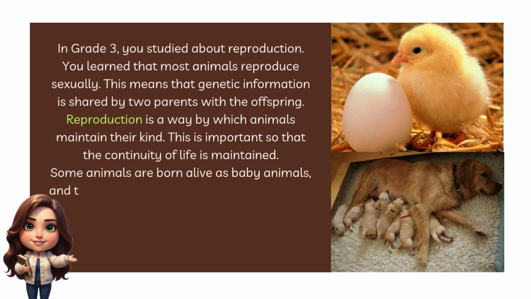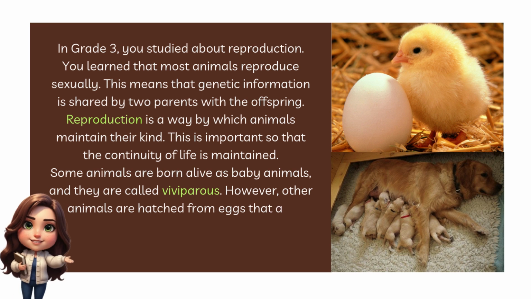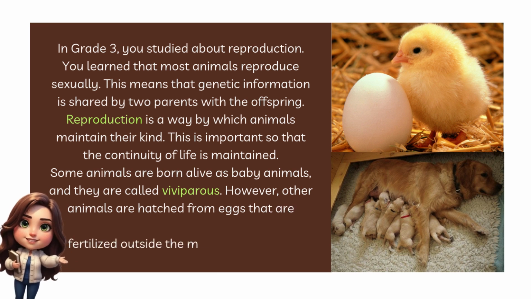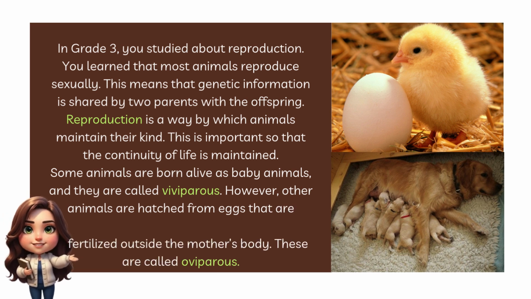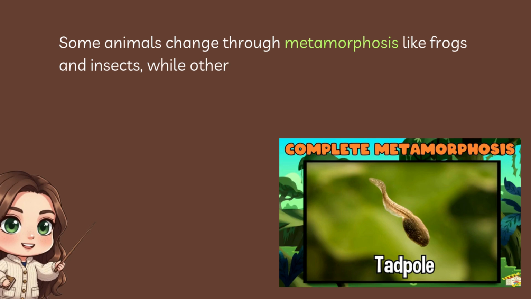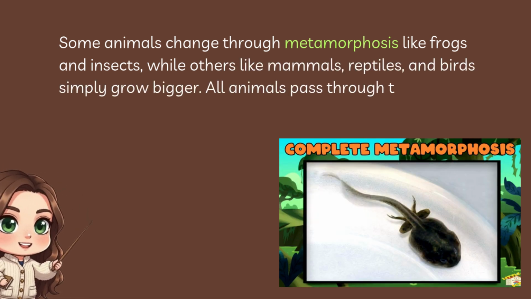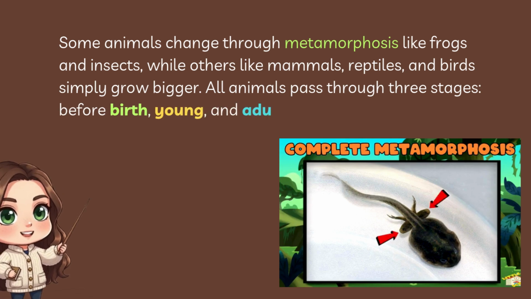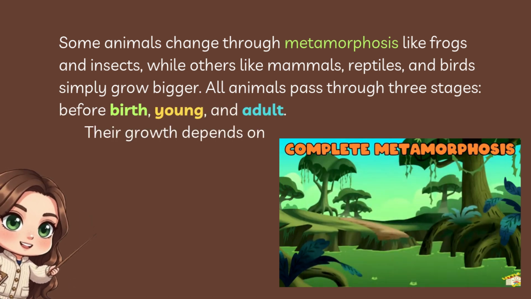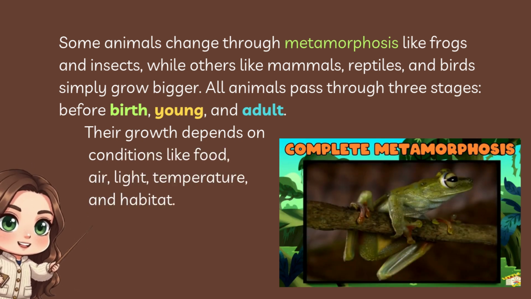Some animals are born alive as baby animals, and they are called viviparous. However, other animals are hatched from eggs that are fertilized outside the mother's body. These are called oviparous. Some animals change through metamorphosis like frogs and insects, while others like mammals, reptiles, and birds simply grow bigger. All animals pass through 3 stages: before birth, young, and adult. Their growth depends on conditions like food, air, light, temperature, and habitat.